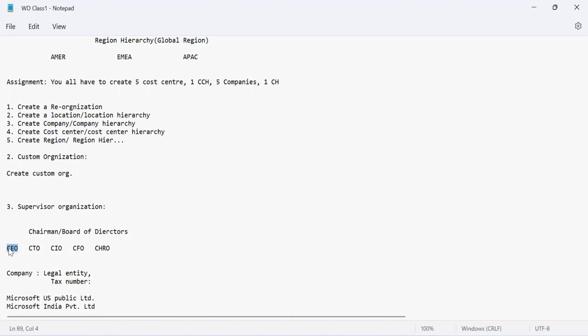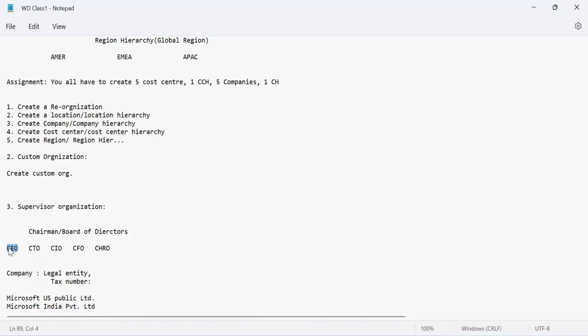Now, a manager is managing a person. So how will she manage a person? She will have a supervisory organization, and all the control is actually in the supervisory organization only. So when I mark the attendance, that attendance report will go to Josephine, and I'll have to do it through my time tracking application, which is linked to my supervisory organization.